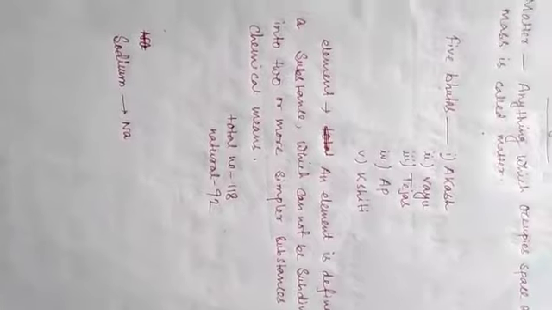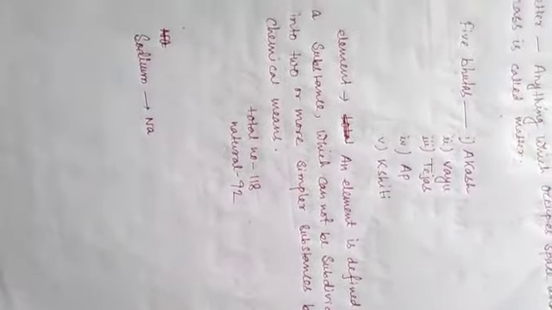That means the basic building blocks by which matter is made are known as elements. So what is the definition of an element? An element is defined as a substance which cannot be subdivided into 2 or more simpler substances by any chemical means.